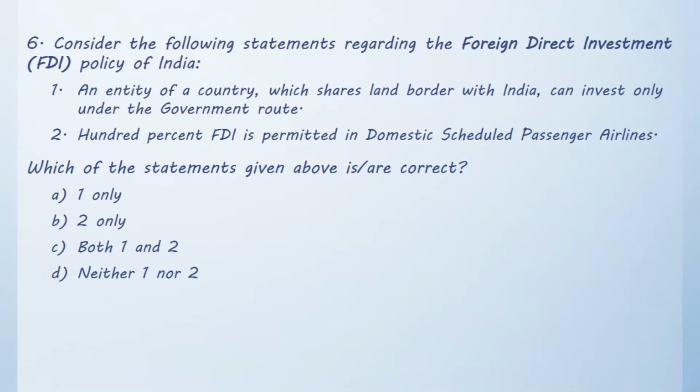Consider the following statements regarding the foreign direct investment policy of India. Statement 1. An entity of a country which shares land border with India can invest only under the government route. Statement 2. 100% FDI is permitted in domestic scheduled passenger airlines. Which of the statements given above are correct? Option A, 1 only. Option B, 2 only. Option C, both 1 and 2. Option D, neither 1 nor 2. The correct answer for this is option C, both 1 and 2. Both the statements are correct.